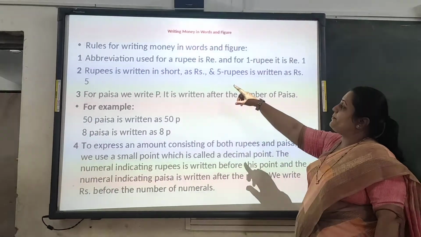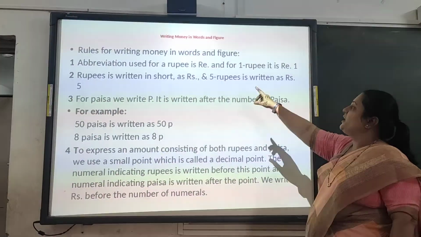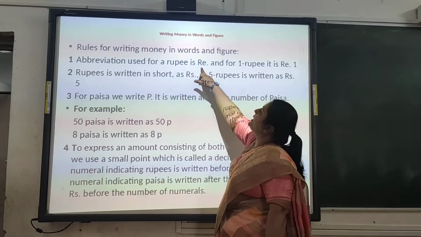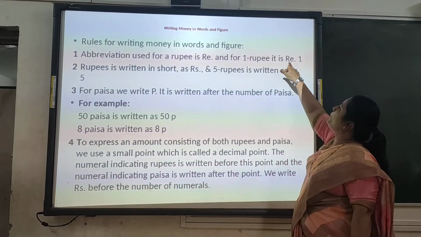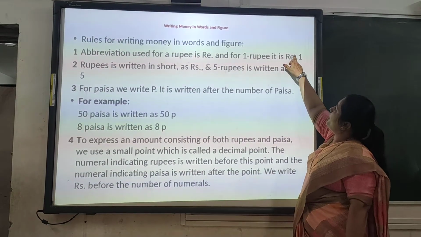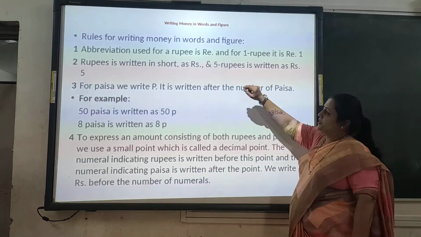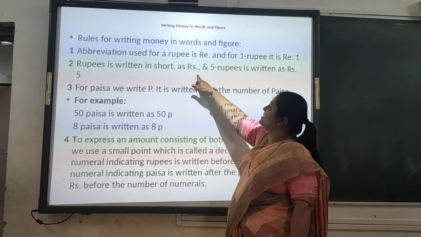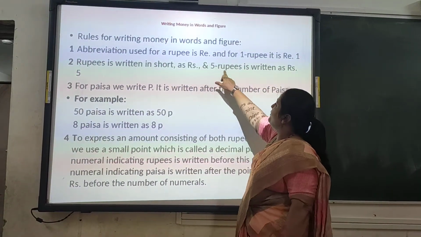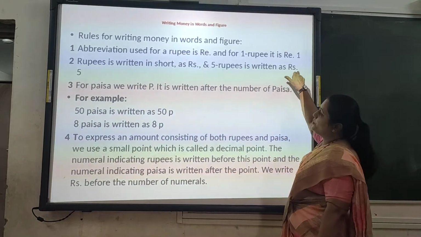The first is the abbreviation used for a rupee, which is Re. For 1 rupee it is written as Re 1. So we have to write this before the number. Then rupees is written in short as Rs. and 5 rupees is written as Rs. 5.